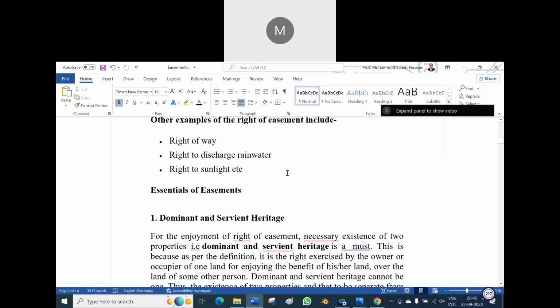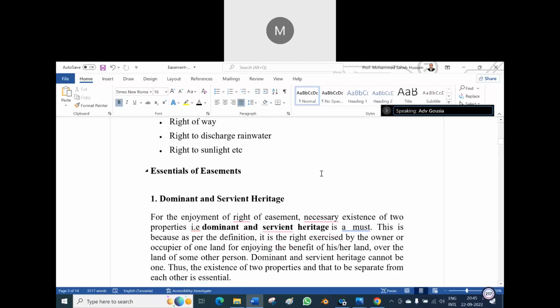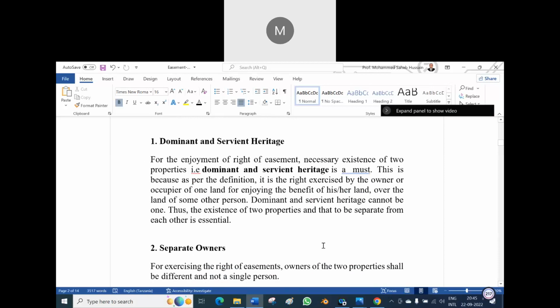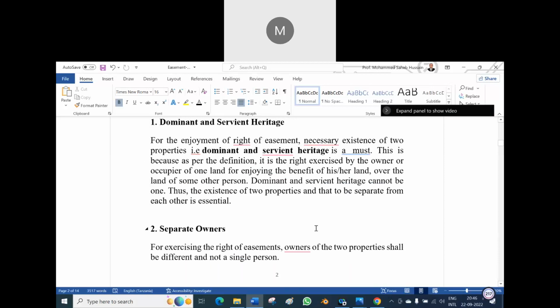So easement may be in the form of, read. I say read. Right of way, right to discharge rainwater, right to sunlight. These are all different forms of easements. So the essentials of easement: one is the dominant and the other is the servient heritage. For the enjoyment of the right of easement, the existence of two properties is necessary. At least two persons are necessary.